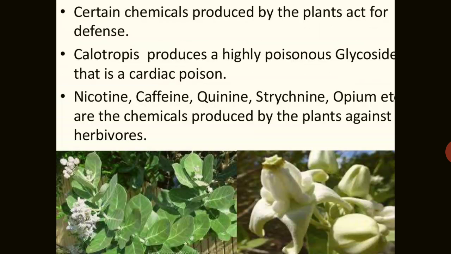Sometimes some plants secrete very poisonous substances also, like Calotropis, the madar plant. It produces a very highly poisonous glycoside, that is a cardiac poison also. Sometimes nicotine, caffeine, quinine, citrulline, opium are the chemicals produced by the plant, and they are totally against the herbivore, because herbivores are totally dependent upon the plants for their nourishment.